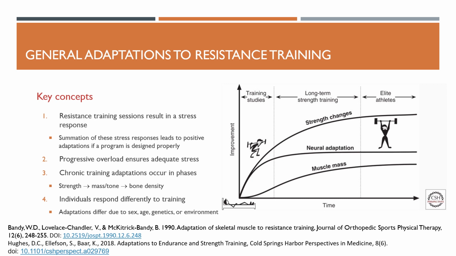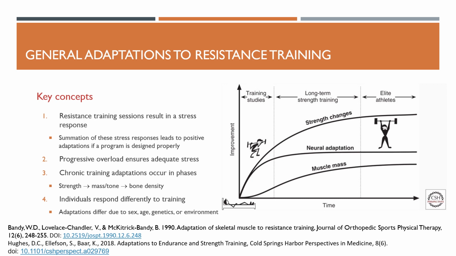The increased ability of skeletal muscle to generate force following resistance training results from two important changes. Number one, the adaptation of the muscle fiber itself, and two, the extent to which the motor unit can activate the muscle, or neural adaptation. Changes in the nervous system input resulting from resistance training include a recruitment of an increased number and firing rate of motor units. So you're able to recruit more muscle fibers and they are synchronizing so that more motor units are firing. And you also have an increased reflex potentiation.